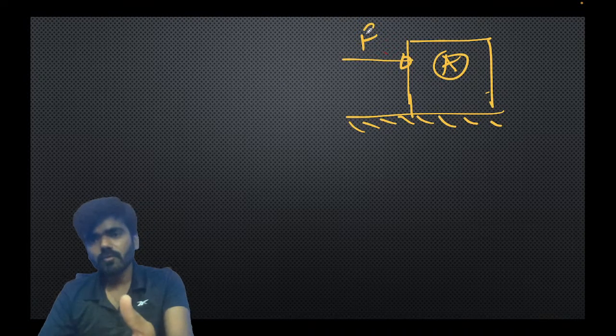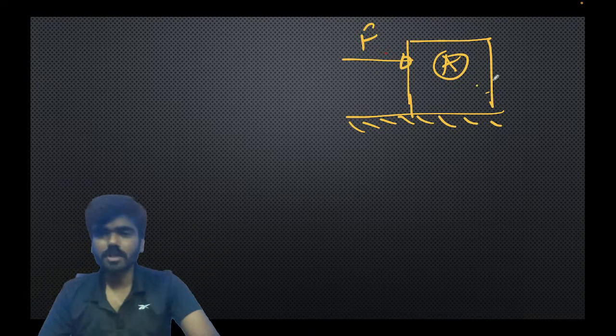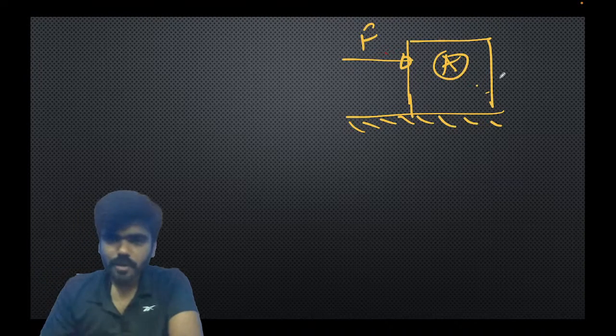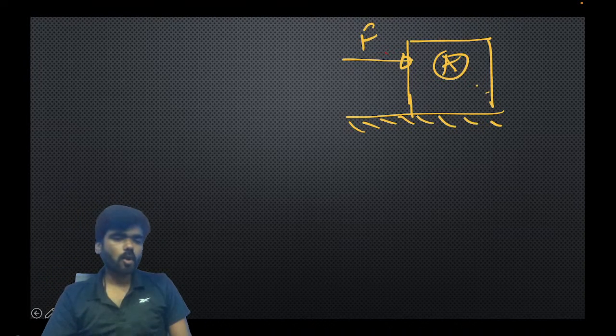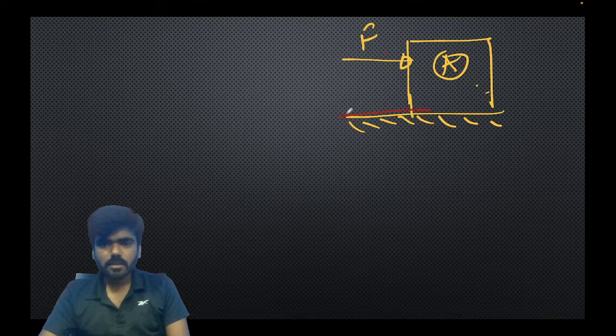The tendency of the motion of this block A, you all know that if you apply a force towards the right, the block is going to move towards the right. So the tendency of the motion of block A is towards the right, and to resist this, a frictional force acts on block A. I'm making the free body diagram.